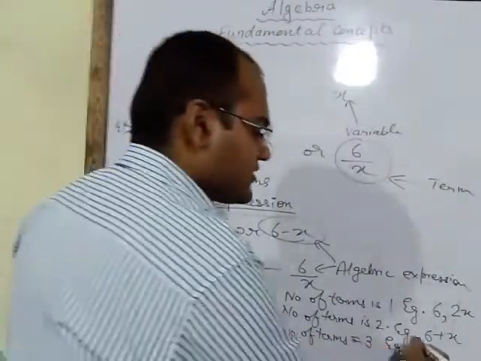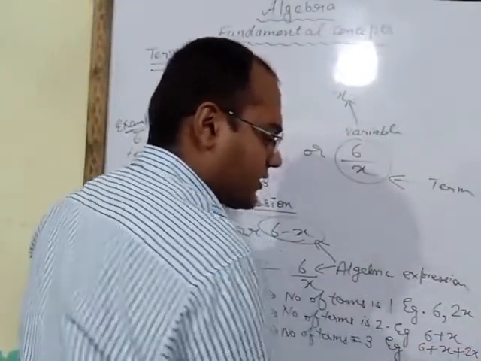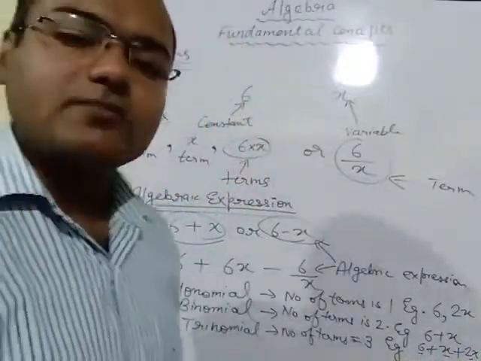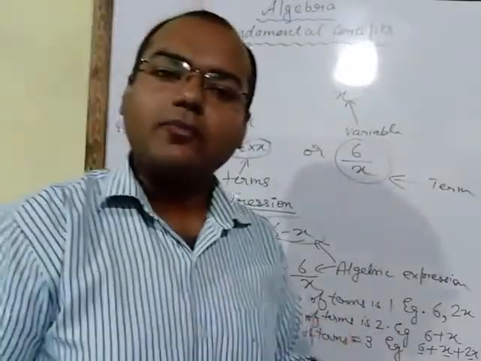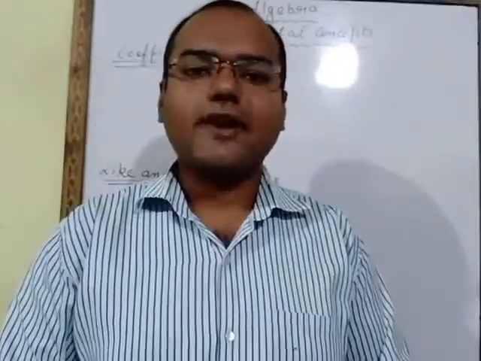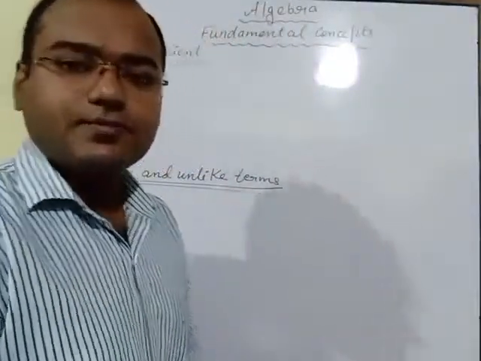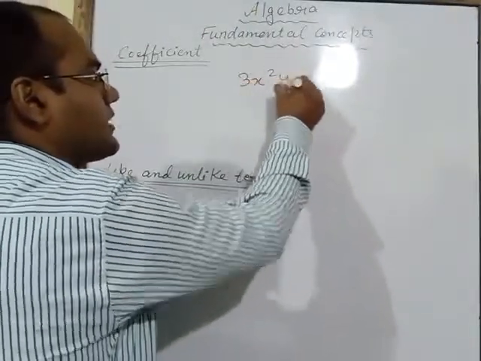Then we can say that the algebraic expression is trinomial. Example: 6 plus x plus 2x square. This is the first term, this is the second term, and this is the third term. So here the number of terms is 3, and such algebraic expressions are known as trinomial. Now the next point is coefficient. So what is coefficient? Suppose I have taken one term, 3x square y.